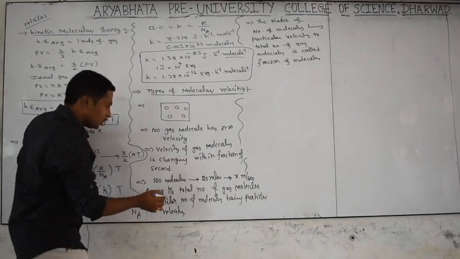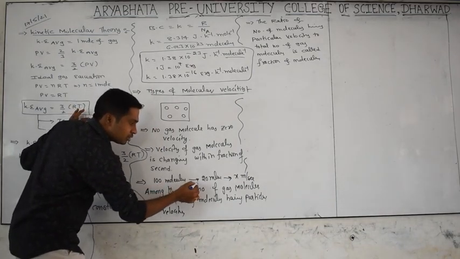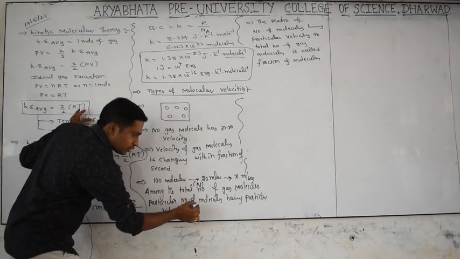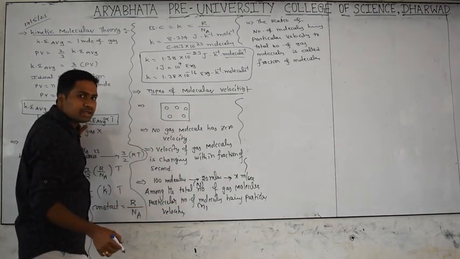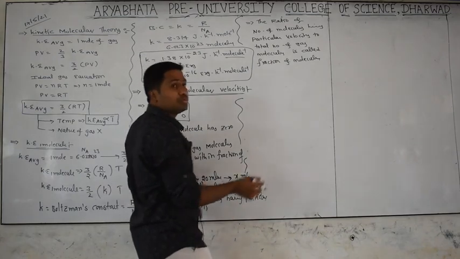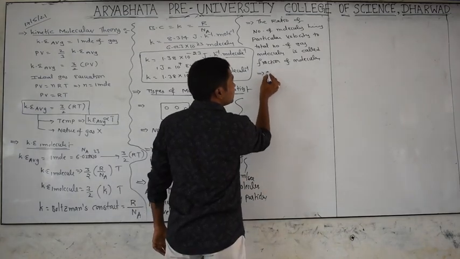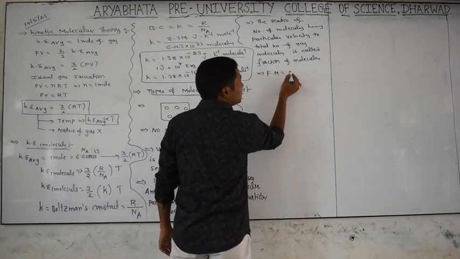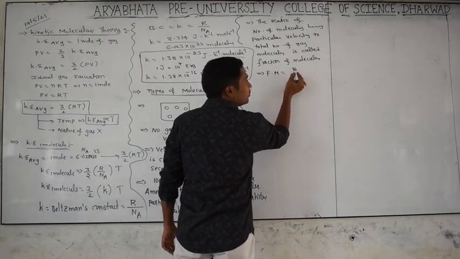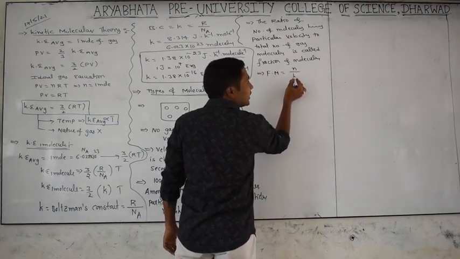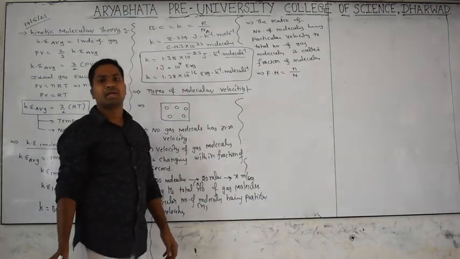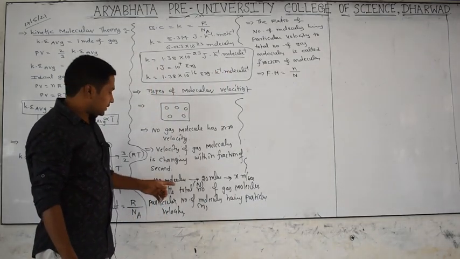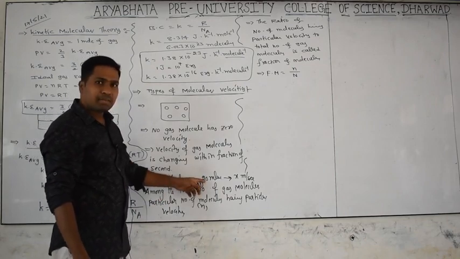For example, the total number of molecules is denoted by capital N. A particular number of molecules having a particular velocity, small n, the ratio is called the fraction of molecules. That means the fraction of molecules equals the number of molecules having a particular velocity by the total number of molecules, n by N. For example, out of 100, how many are having a particular velocity? 20.